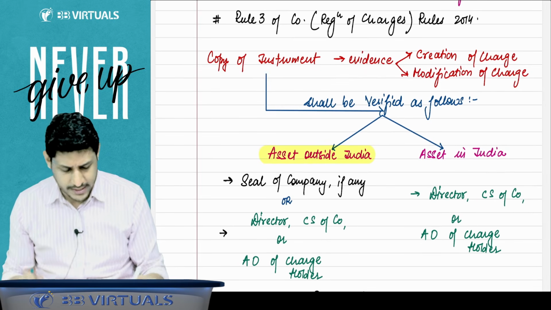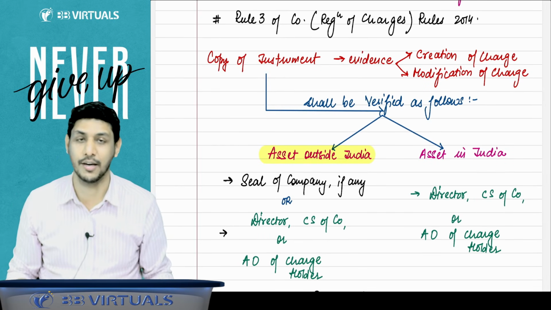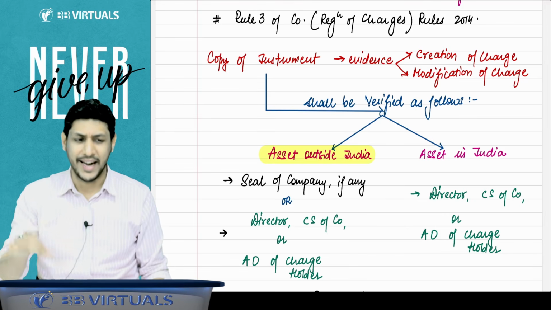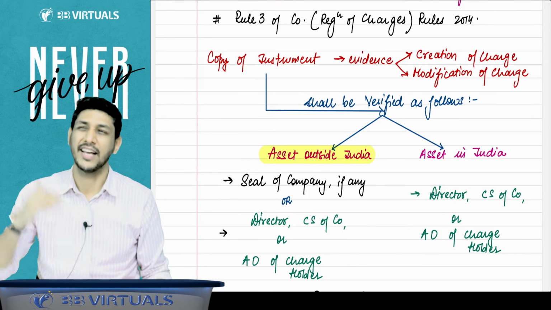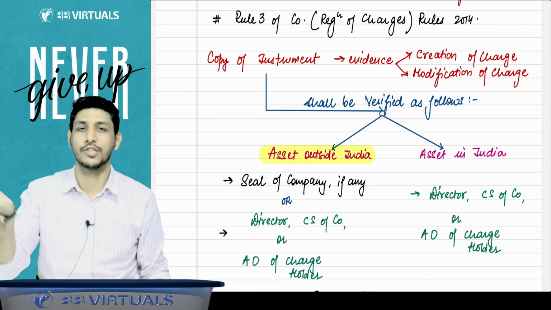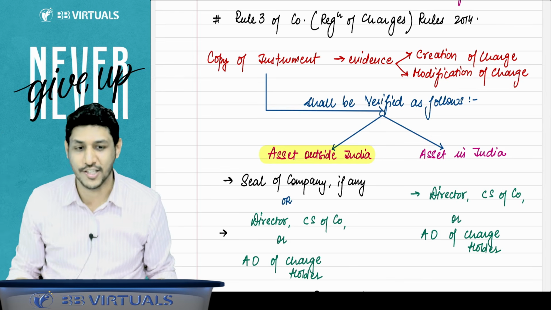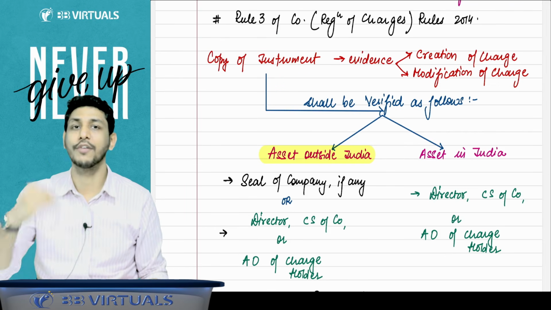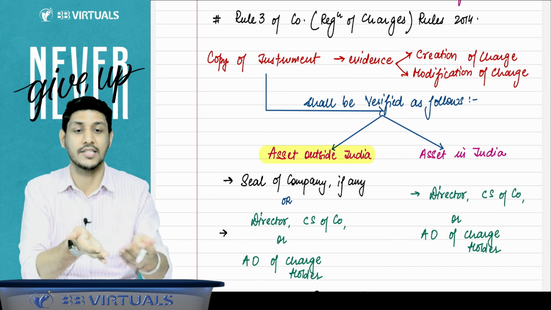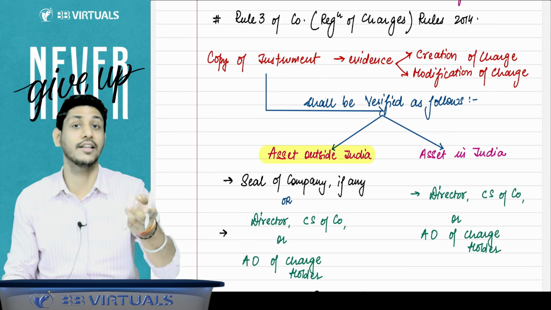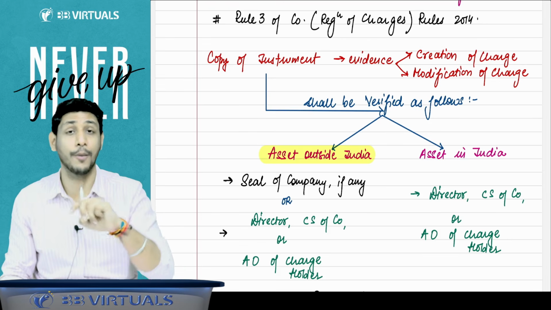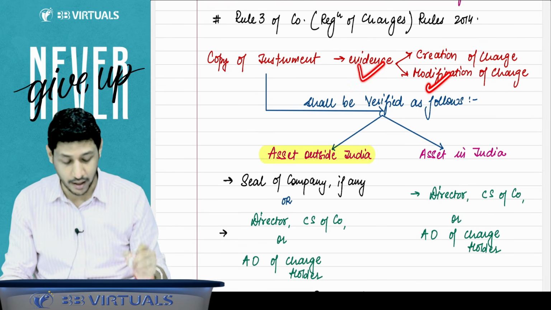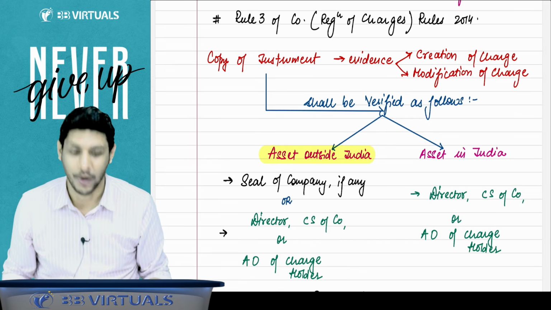In a few minutes, we will discuss the modification of charge in section number 79. But right now, understand what modification of charge is, like if you have modified the rate of interest, etc. That is called modification of charge. So that copy of the instrument will be the evidence that you have created a charge. If you have modified the charge, then again there must be some instrument by which the charge was modified. Then that copy of the instrument is to be considered as the evidence of the modification of charge.